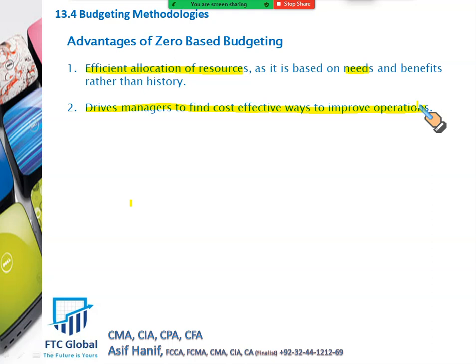If you inflate your budget, what you discussed previously, budgetary slack, you overestimate your expenses and you underestimate your revenues. Zero-based budgeting will detect inflated budgets. It will catch you. You won't be able to justify your spending.